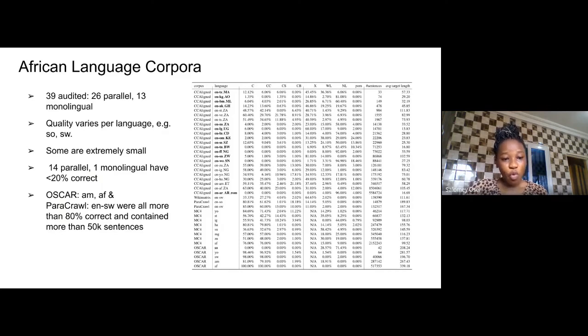And then for Oscar and for ParaCrawl, we saw that more of them were correct, that is, more than 80% were correct and contained more than 50,000 sentences. So we have languages like Amharic and Afrikaans for Oscar, and for ParaCrawl, we have languages like English to Swahili, which were all more correct in the data set.